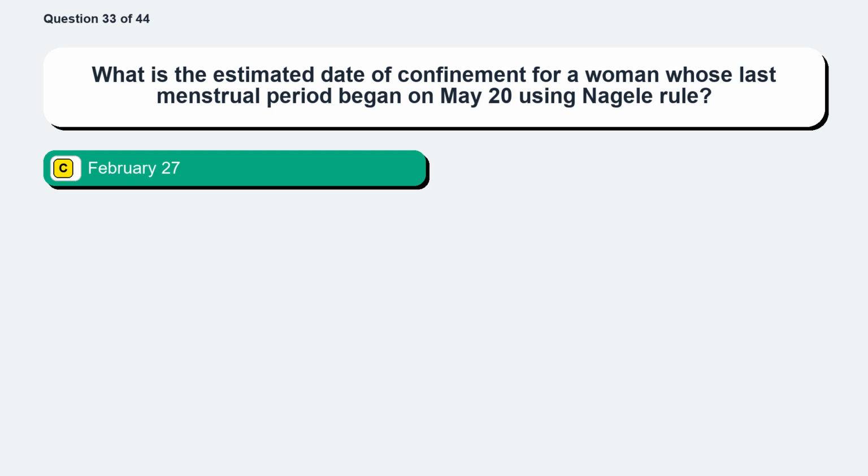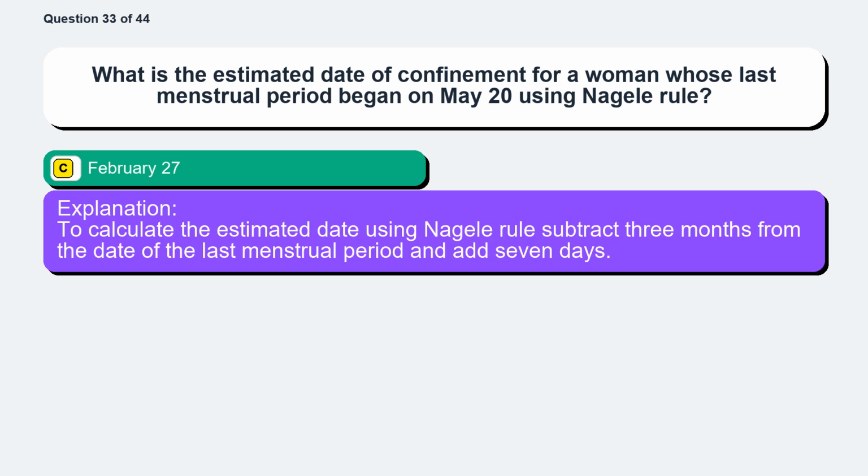The correct answer is option C, February 27th. To calculate the estimated date using Naegele's rule, subtract 3 months from the date of the last menstrual period and add 7 days.